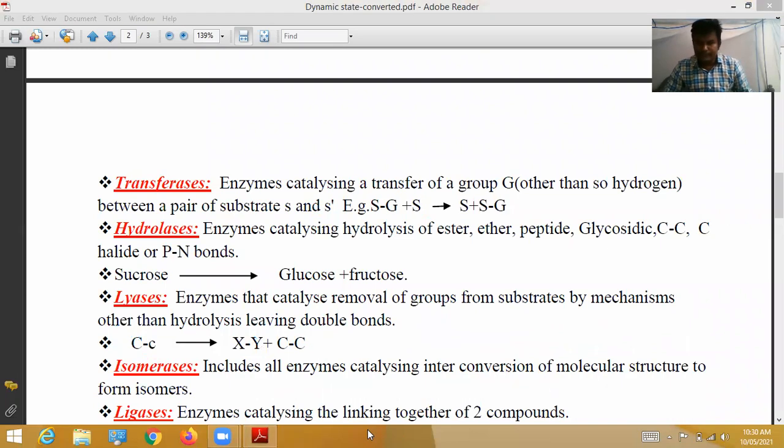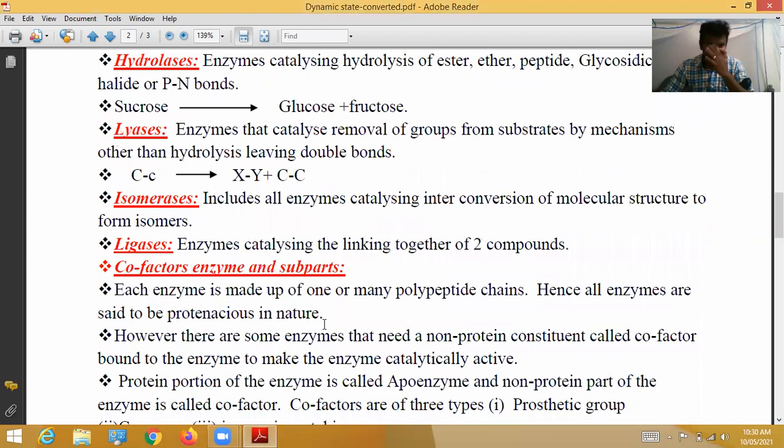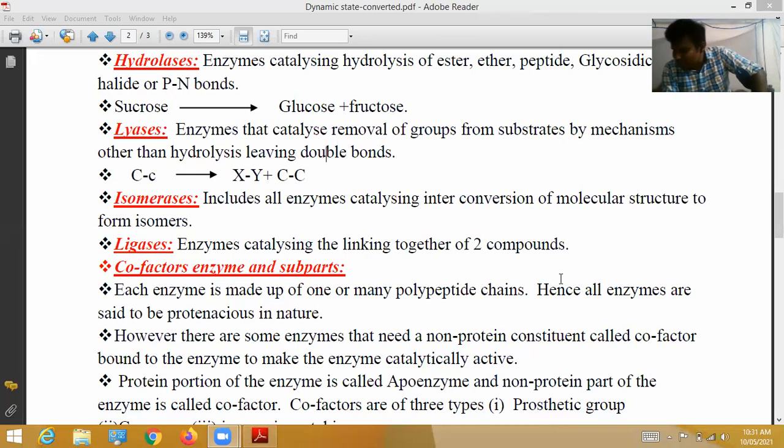Next, isomerases include all enzymes catalyzing the interconversion of molecular structures to form isomers. Here, in the textbook they did not give any example.